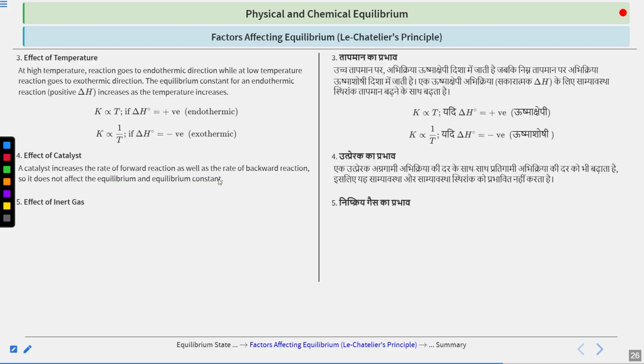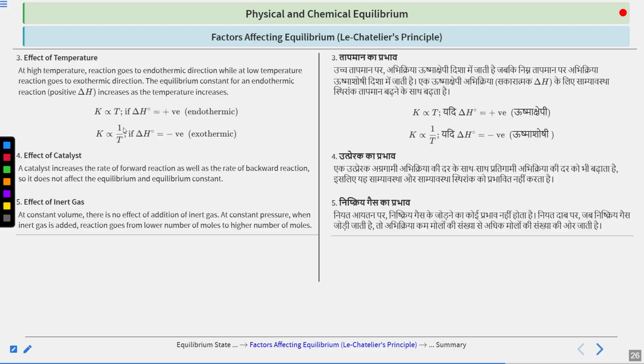Effect of inert gases. If you are adding the inert gas at constant volume, then there is no change in the active mass. The active mass means number of moles per unit volume. Since volume is kept constant, the inert gas that is added has no effect on the reaction. But if it is added at constant pressure, that means your volume is changing.